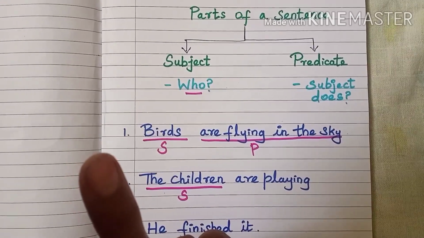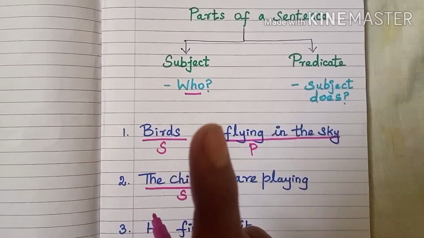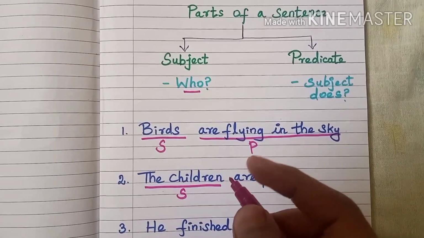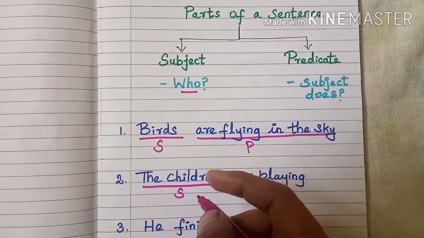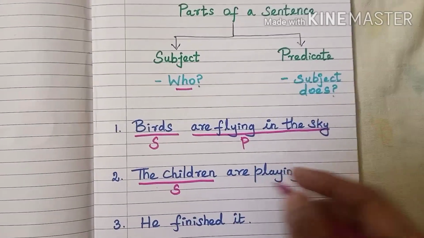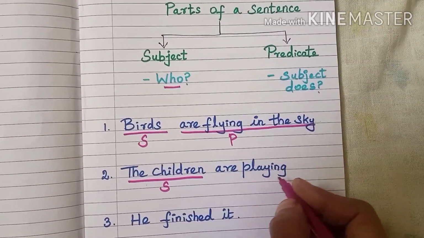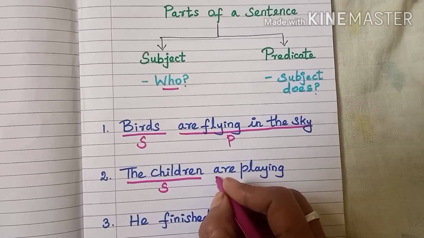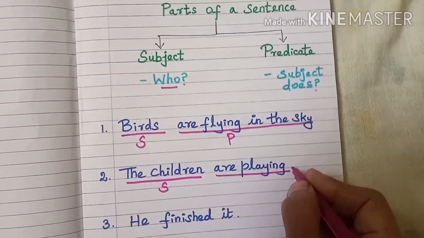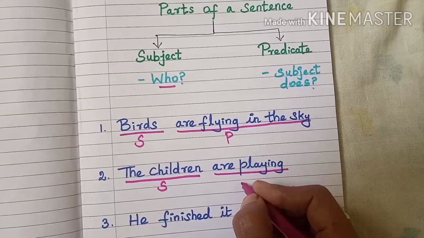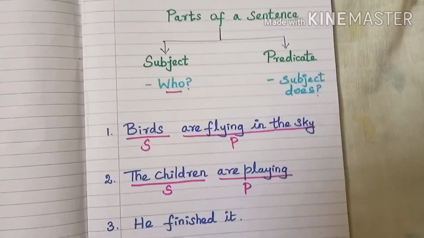A child is a singular form, and for a child the plural form is children, not childs. Then the action here is play. So are playing, the verb. Here only the verb is present in the sentence. So the verb comes under predicate.